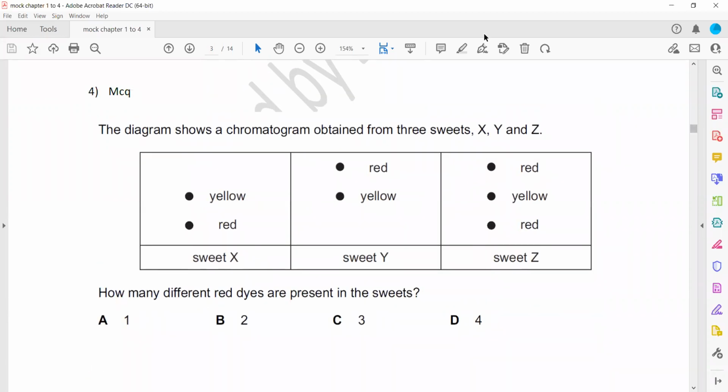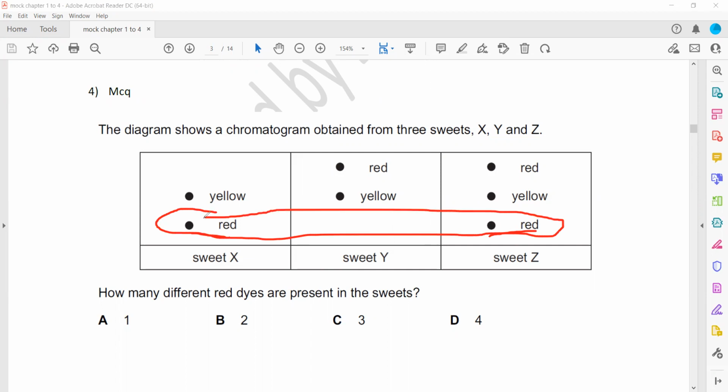In question 4, the diagram shows a chromatogram obtained from 3 suites X, Y, and Z. How many different red dyes are present in the suite? Look, the red dye in suite X and the red dye in suite Z are the same red dye, because they are occupying the same position. So these two red dyes are the same.